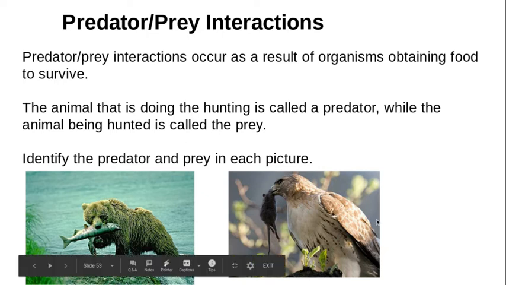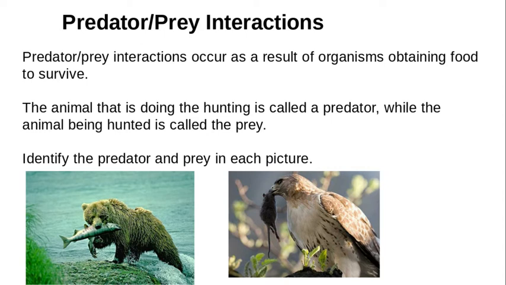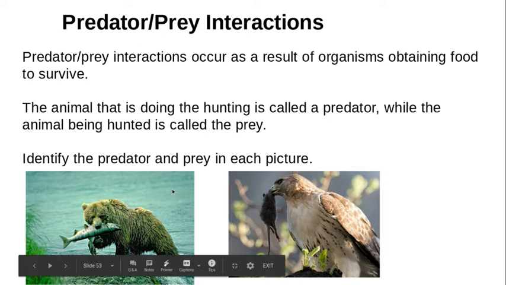So in these two pictures, you can write these down in your notes if you need to. Identify the predator and identify the prey. So for this picture, you should have said the bear is the predator, the fish is the prey, the hawk is the predator, and the rodent is the prey.